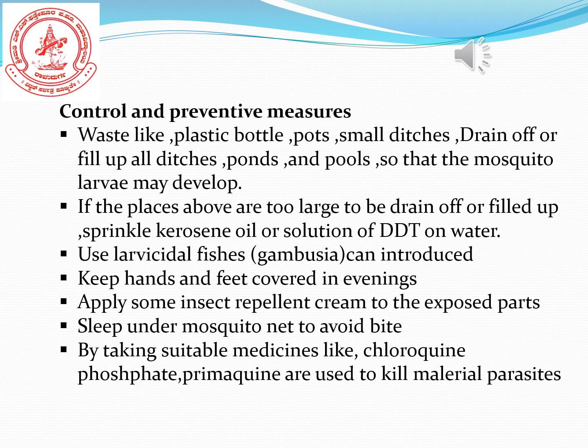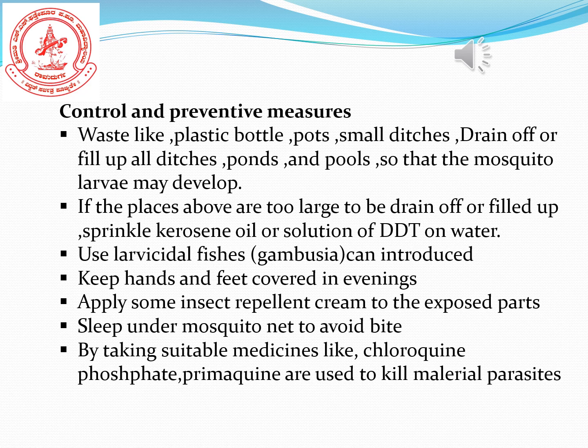If you avoid standing water in these things, we can control the mosquitoes. Okay, second point: if the places are too large to drain off or fill, suppose the ponds or ditches are larger in size, we are not able to remove or drain all the water.